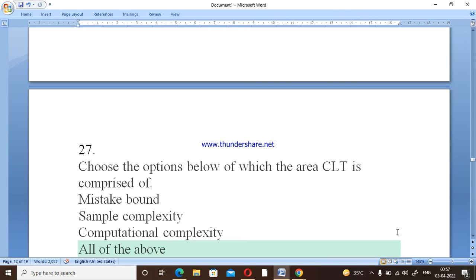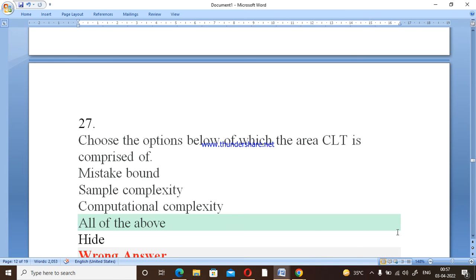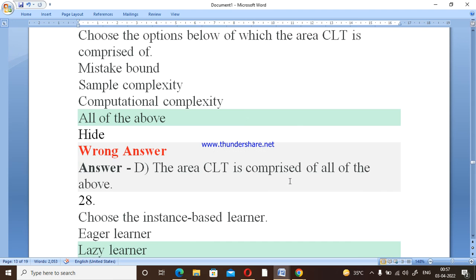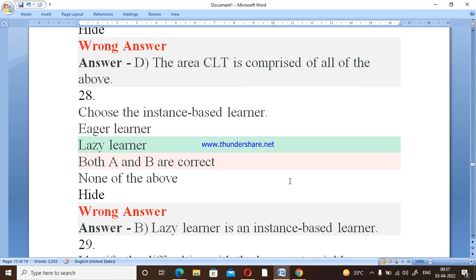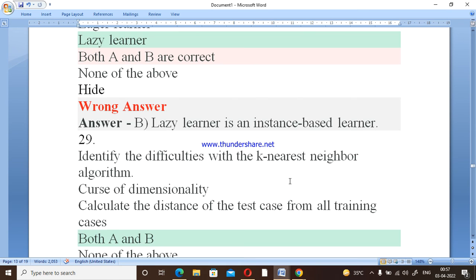Yes, it is a true one. Now come to the question: choose the following options for which the area CLT is comprised of. So all of the above options is correct. Now come to the question: choose the instance based learner. So lazy learner is the instance based learner.